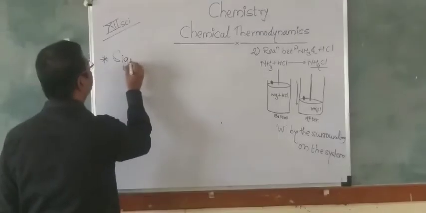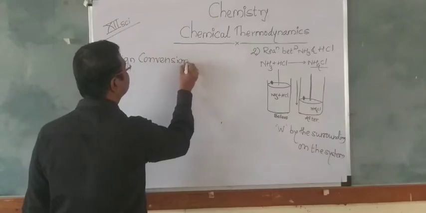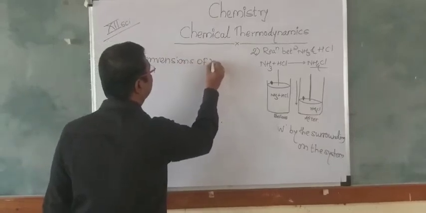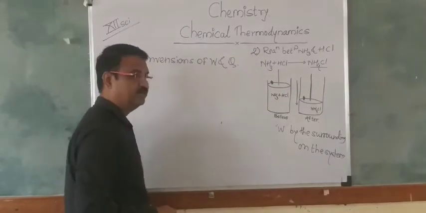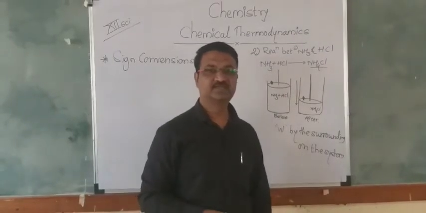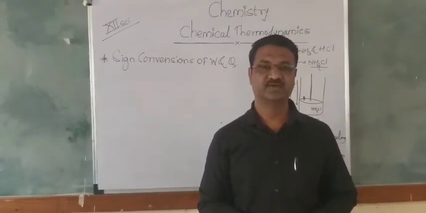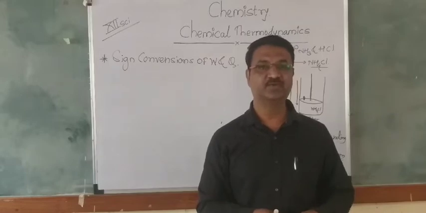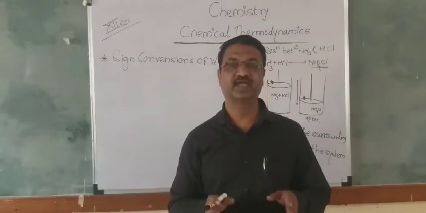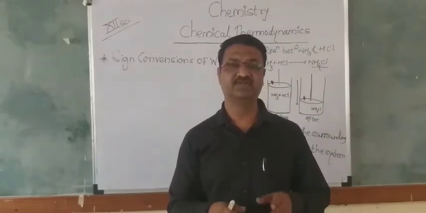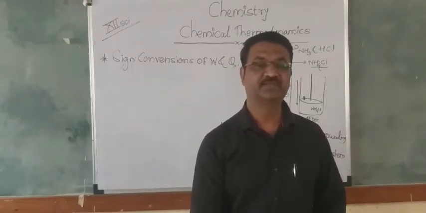Okay, sign conventions of work and heat, meaning W and Q. Sign conventions mean we can use a plus or minus sign for the work W or the heat Q, and when it takes place, on the basis of the figure we can say whether it will be positive or negative.